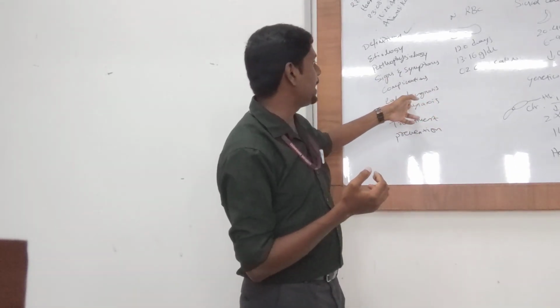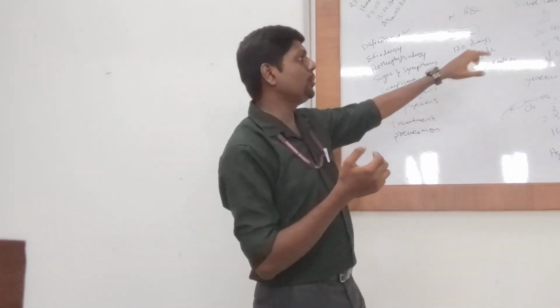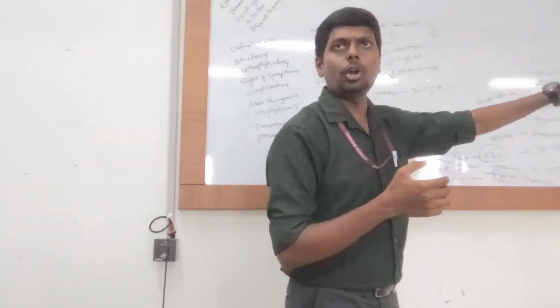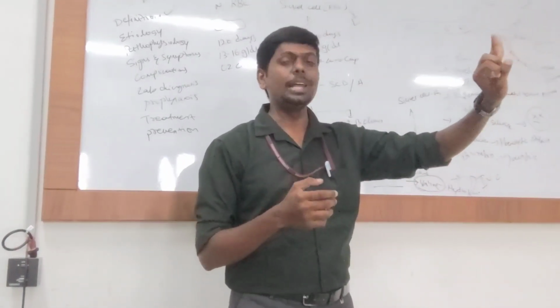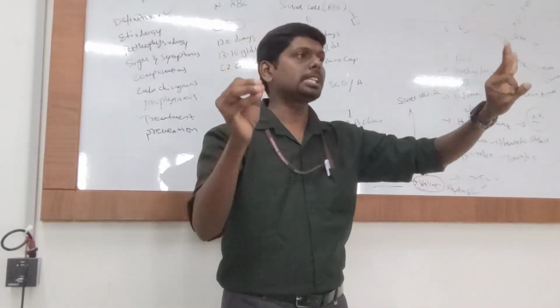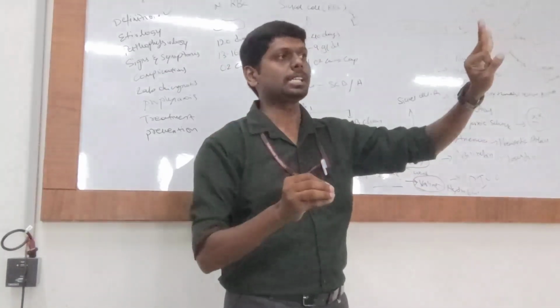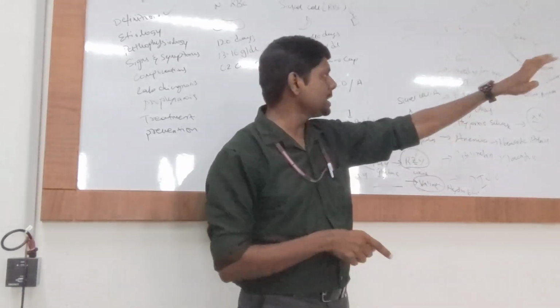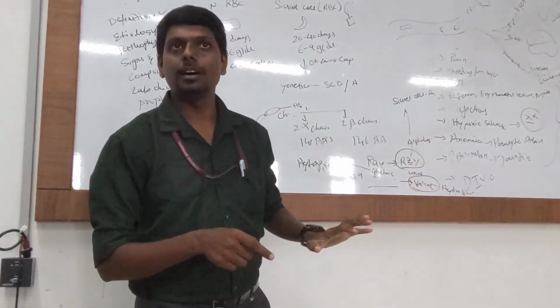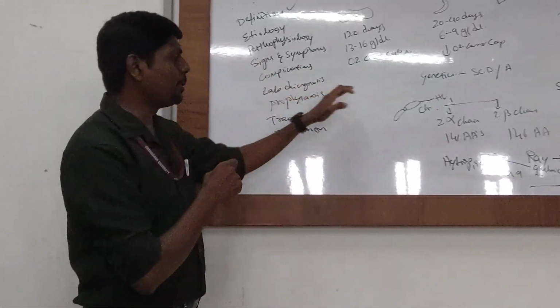Then we discuss lab diagnosis. Before lab diagnosis, a few more things. Types of hemoglobin. Fetus has fetal hemoglobin, adult has adult hemoglobin, and sickle cell patients have sickle cell hemoglobin, an abnormal hemoglobin. Another type will be HbC, which is a subset of sickle cell hemoglobin. Then we discuss lab diagnosis.